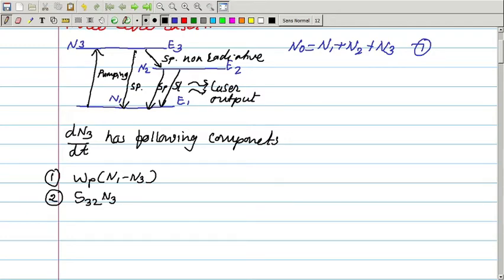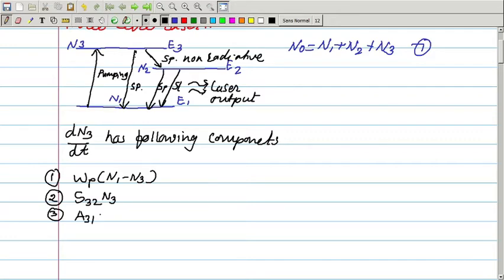So, S32 into N3. The third transition is that some of the atoms from E3 may directly fall back to level E1, and that corresponds to a spontaneous transition. So, that will be given by A31 into N3.